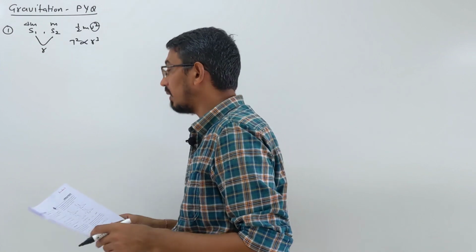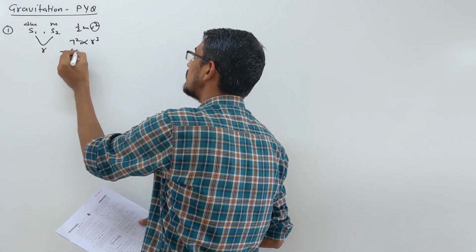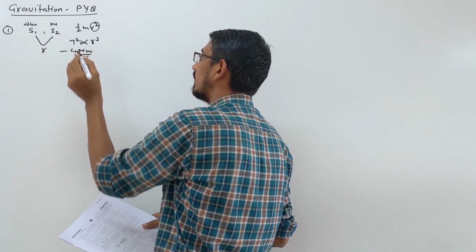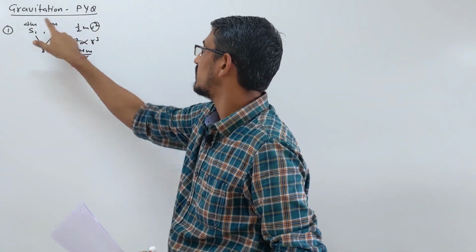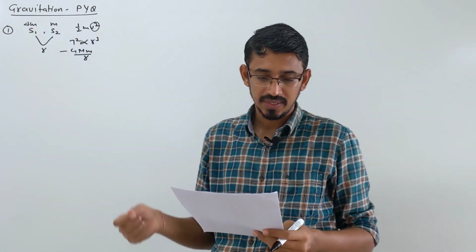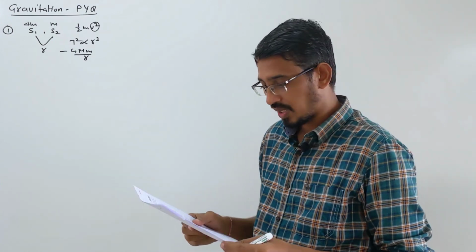Potential energy will be equal. What is the potential energy formula? Minus GMm by r, right? r is given the same, but the small masses are different. So potential energy also will be different. But they said here that they are equal, so it is a wrong statement.